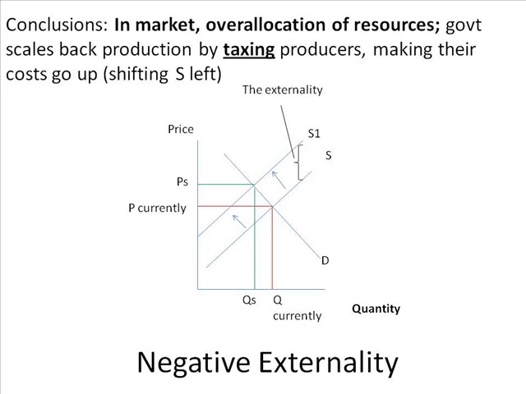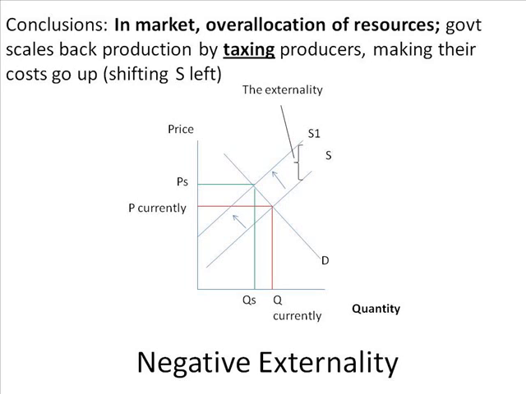If the supply curve moves, it's because it's a negative externality. Label the distance in between as the negative externality, and you can tell here, if you look at the green lines, what society actually wants is less than what it's at currently. So you are over allocating your resources, and the price in the market is too low. It should actually be higher, as indicated by the graph. So, relationship to market quantity and price: market quantity is too high, should be lower. Price is too low, should be higher. Allocation of resources, this is over allocating resources. We're making too much, so bring it in, scale it back.